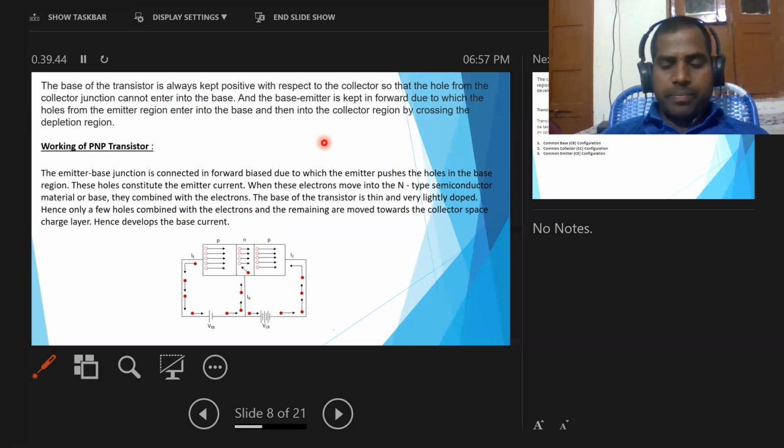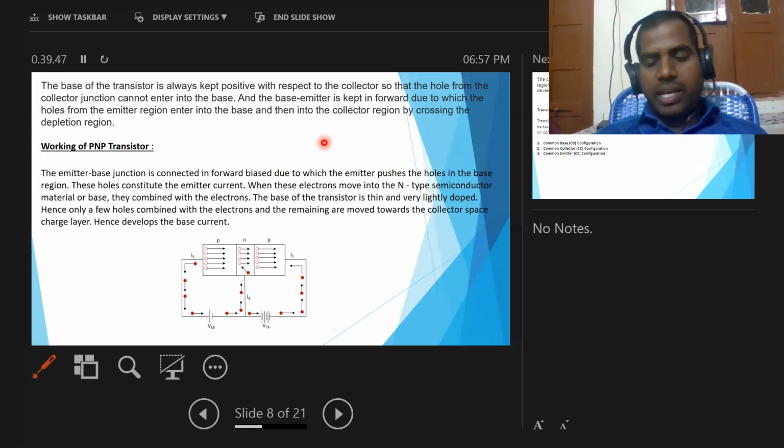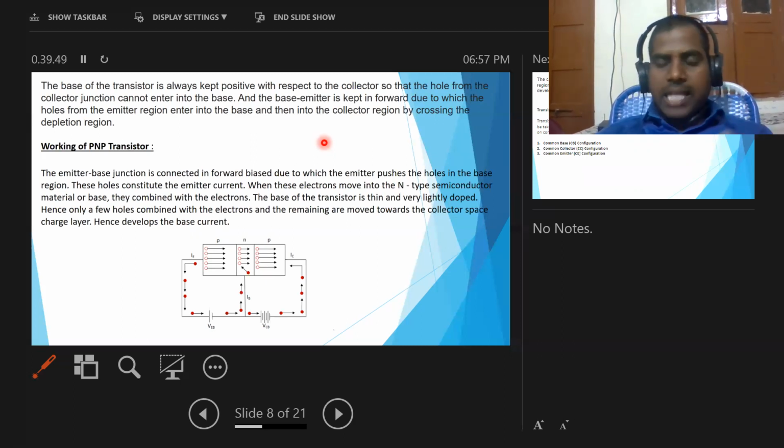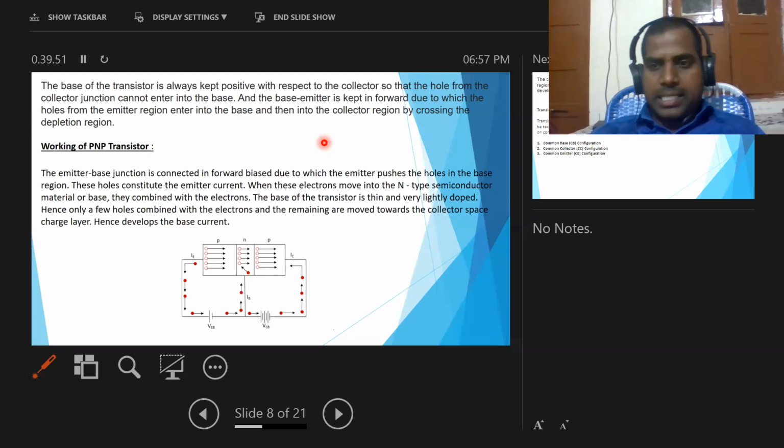Here we have completed the classification of types of transistors. Transistors are of two types: NPN transistor and PNP transistor.